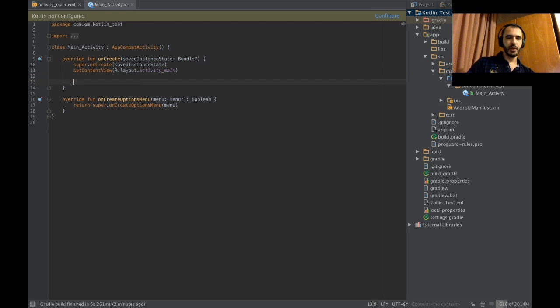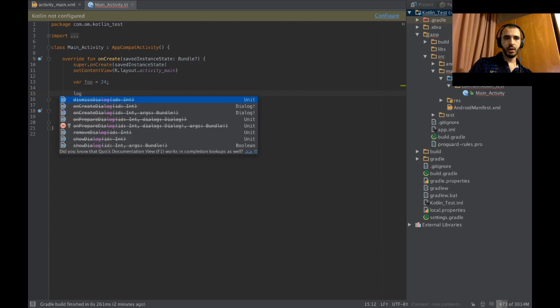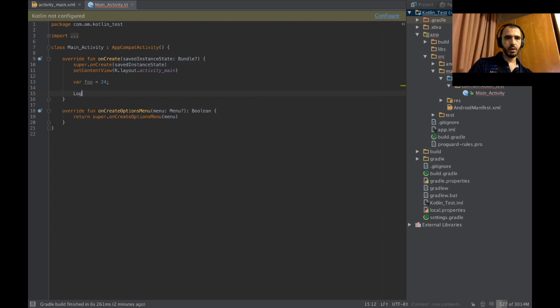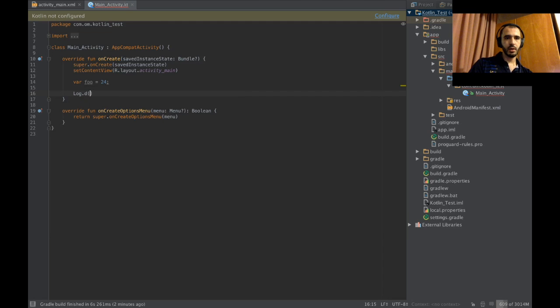So what can we do here? Var bar equals 24. Log. Is there a log? How can I log? What? Log. Log. Okay, Log.d. Oh, I'm writing Java now. Okay, let's write Java, whatever.